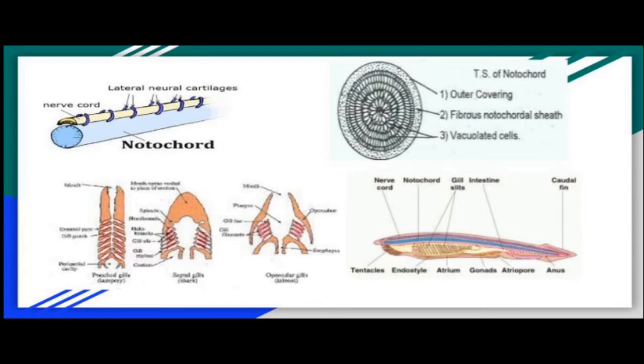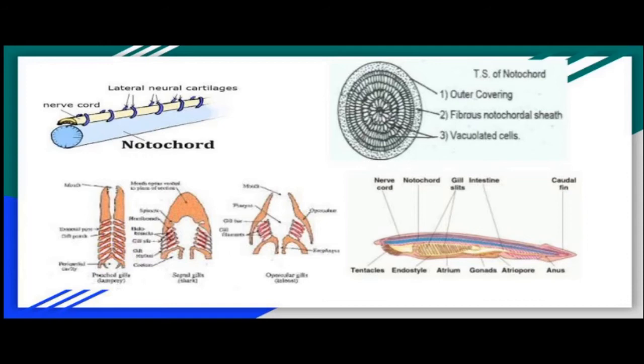The tail is the part of the body which is present behind the cloacal or anal opening, and it contains the notochord or vertebral column, nerve cord, blood vessels, nerves, and muscles, but it lacks the coelom and viscera. That is the definition of the tail. Here I mentioned two terms, cloaca and anal opening. Cloaca is present in the lower vertebrates. It is a common opening of the urinary tract and the alimentary canal, and in some cases the genital tract, whereas the anus is the independent opening of the alimentary canal.